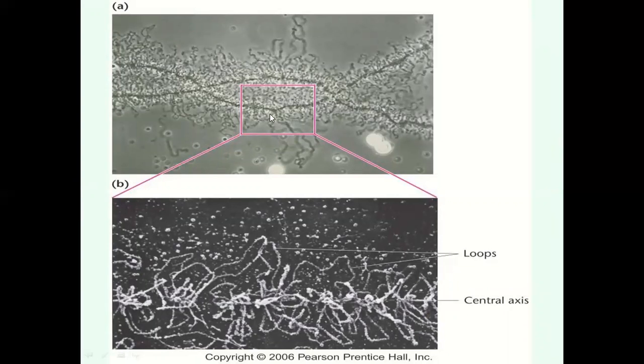Just you can see that electron microscopic photograph. This is a chromatid. This is another chromatid. Both the chromatids have granular structures. Each granule is known as a chromomere. These chromomeres produce lateral loop structures. This is the central axis. These are the lateral loops.